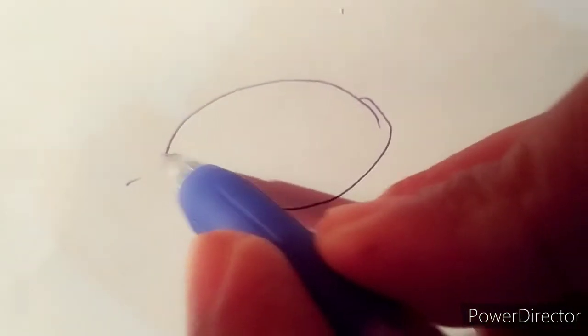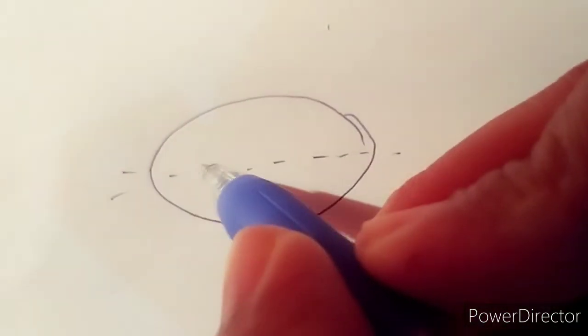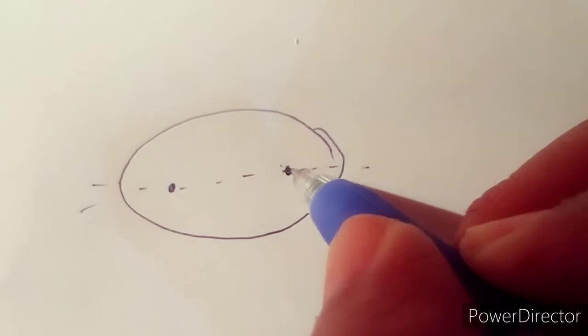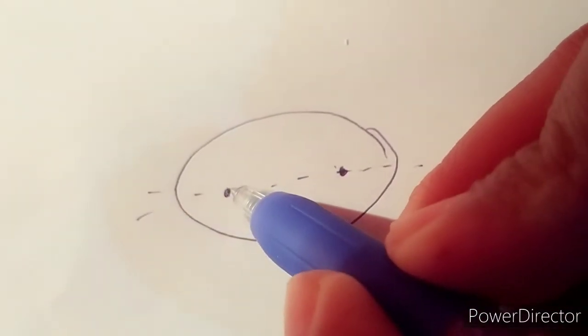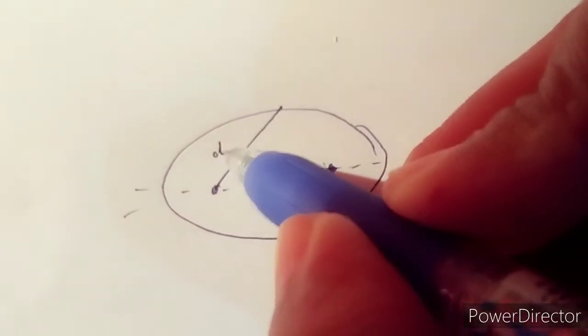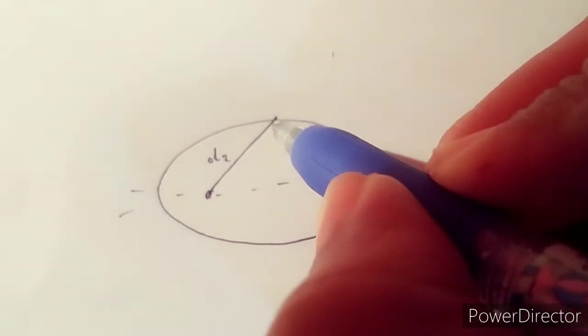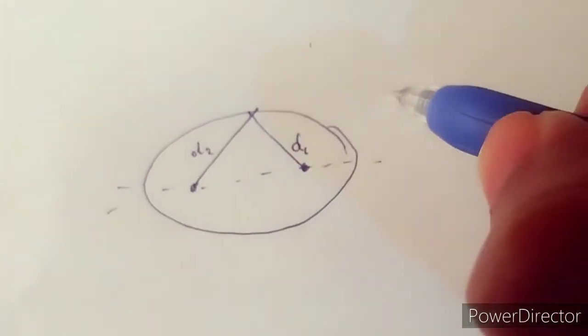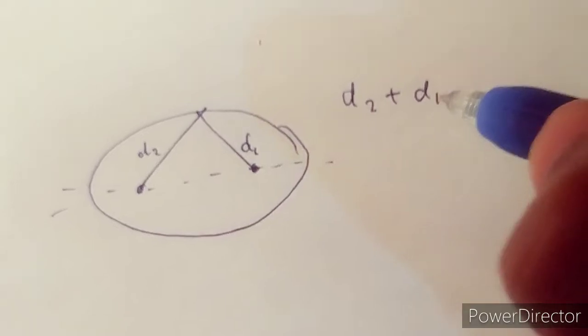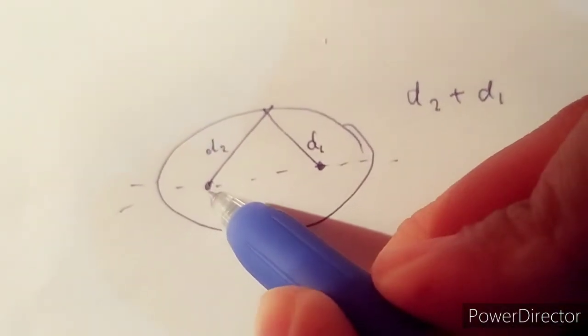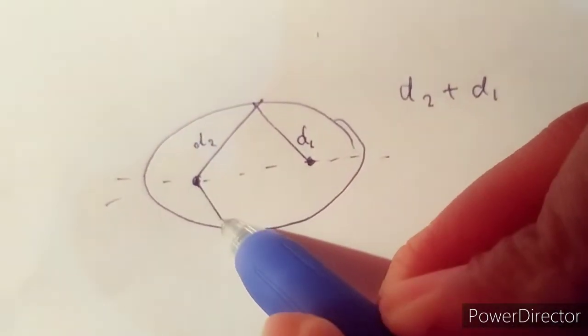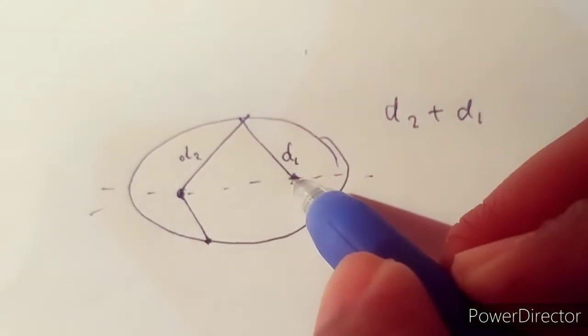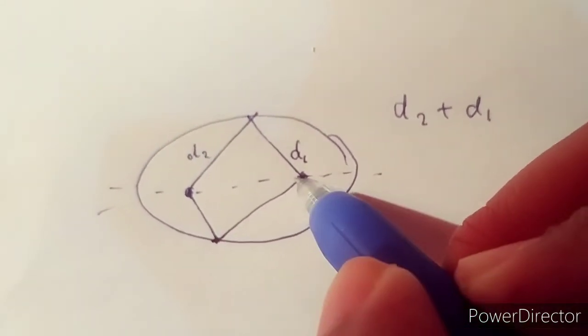So if this is your focus, and this is D2 and this one is D1, D2 plus D1 will be constant whenever you project the straight lines to another coordinate on the ellipse.